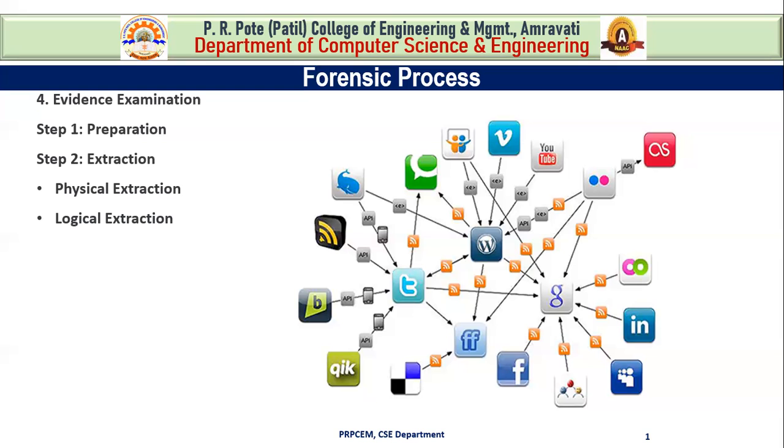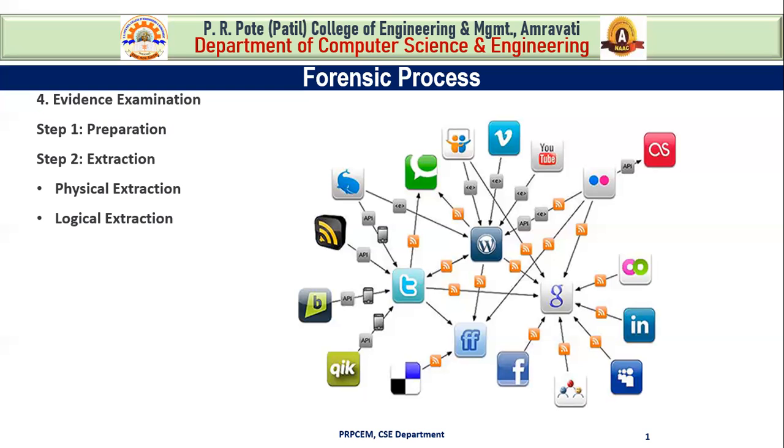And logical extraction identifies and recovers files and data based on the installed operating system, based on the file system and or application. That means during logical extraction, we identify and recover the data based on which type of operating system you are working on, which type of file system you are working on, and or which application.